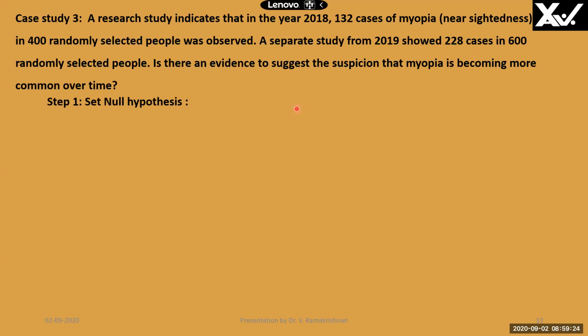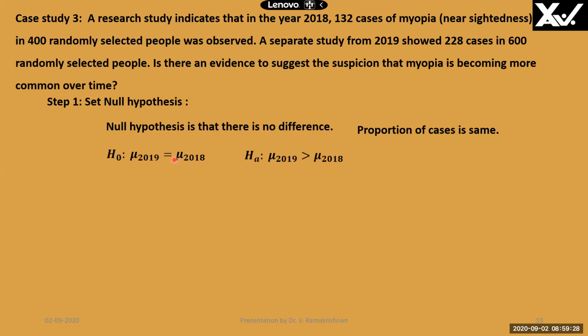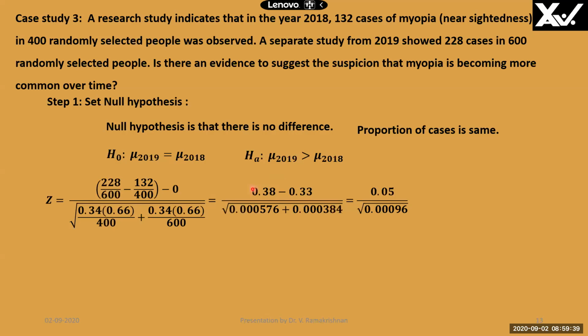Now, the null hypothesis is that there is no difference. The proportion of cases is the same. In mathematical form, the proportion in 2019 is equal to the proportion in 2018. The alternate hypothesis is that it is on the rise, therefore the greater than sign is used. The proportion in 2019 is greater than the proportion in 2018. So the z value is obtained by substituting in the formula the proportion in 2019, which is 228 divided by 600, minus the proportion in 2018, which is 132 divided by 400, minus 0, divided by the square root of the combined proportion.